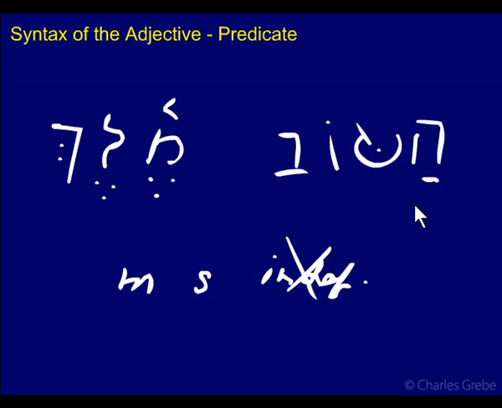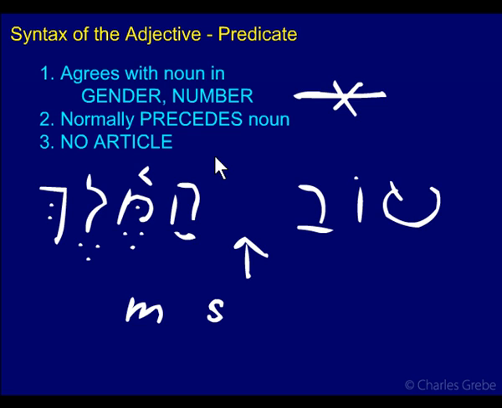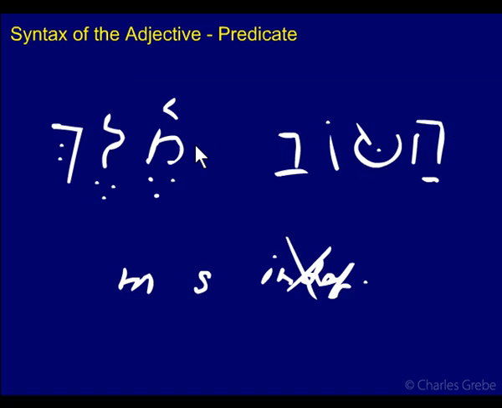But predicate does say something. One more rule says there can be no article on the adjective. Here, the adjective has the article, so it can't be a predicate either. So it's not attributive, it's not predicate. I don't know whether you would find this in Hebrew, back to back like this.